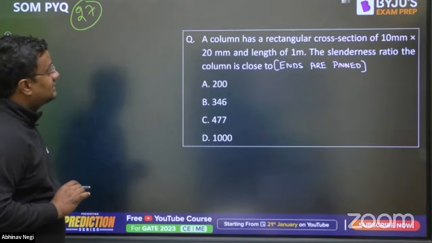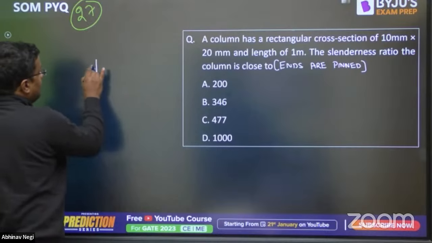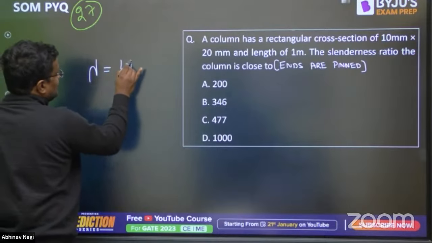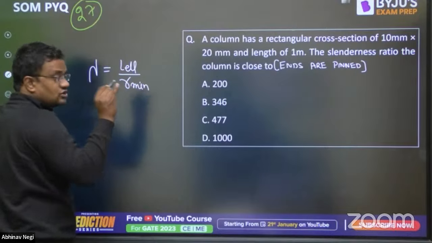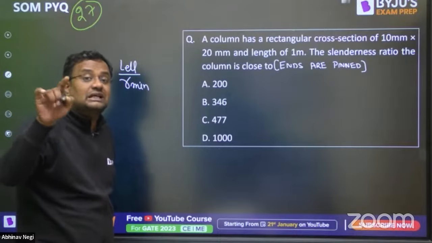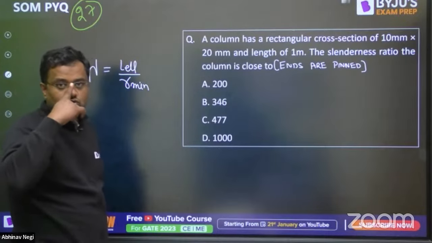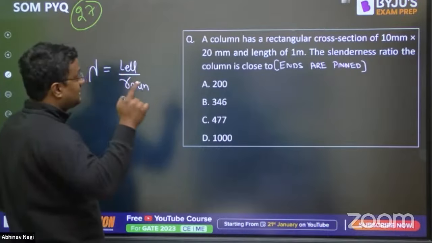Next: a column has a rectangular cross section. The slenderness ratio is close to what? So lambda is the slenderness ratio. What is the significance of slenderness ratio? The more the lambda, the more the chances of buckling failure, not crushing failure. So a bigger lambda represents a long column and more chances of buckling failure.